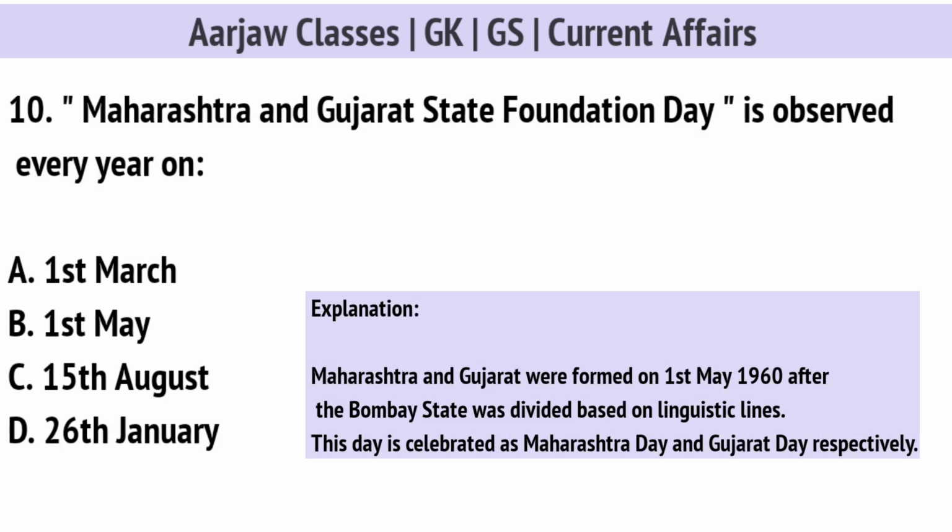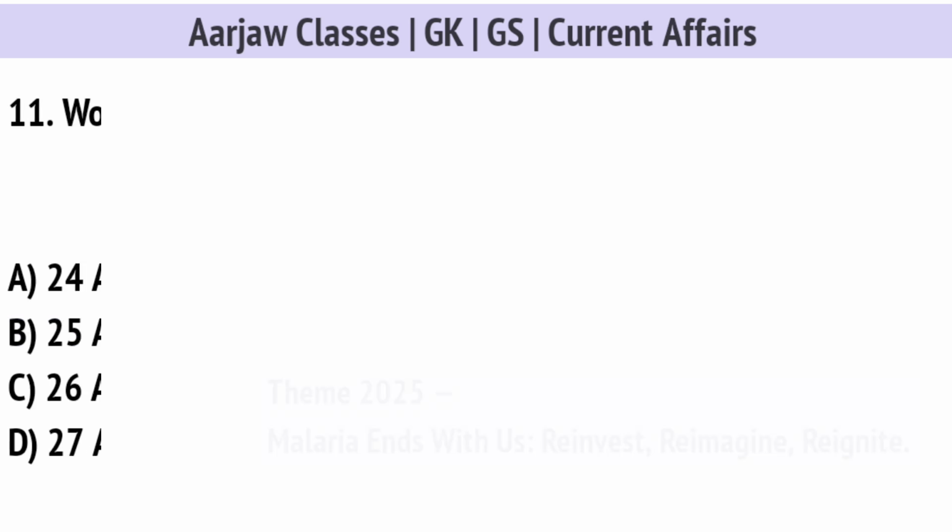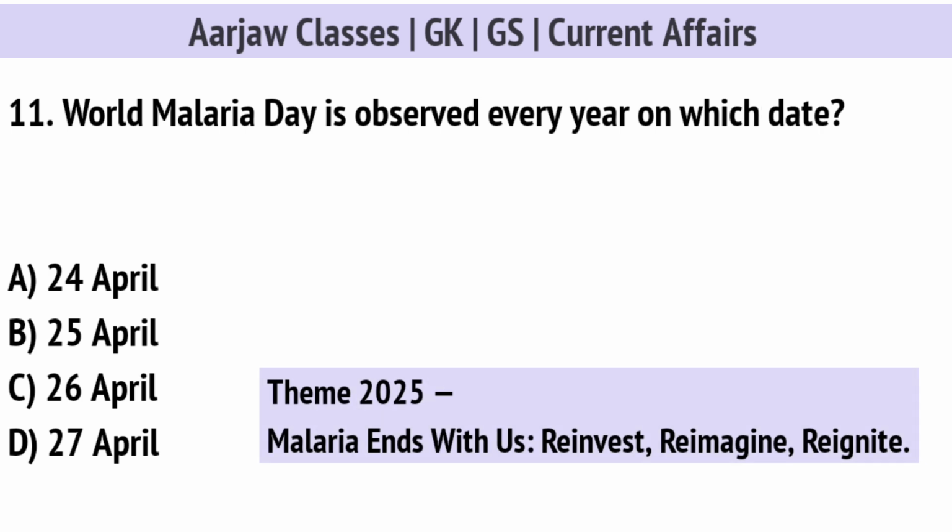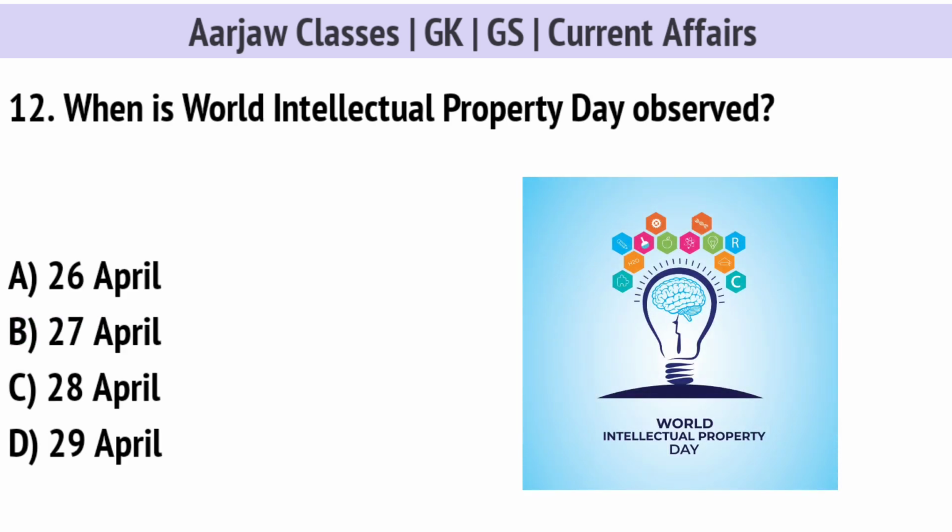Maharashtra and Gujarat State Foundation Day is observed every year on. Right option is B, on 1st May. World Malaria Day is observed every year on which date? Right option is B, 25th April. When is World Intellectual Property Day observed? Correct option is A, 26th April.